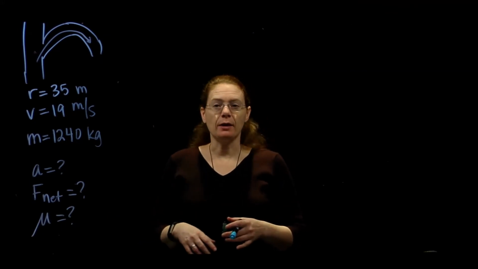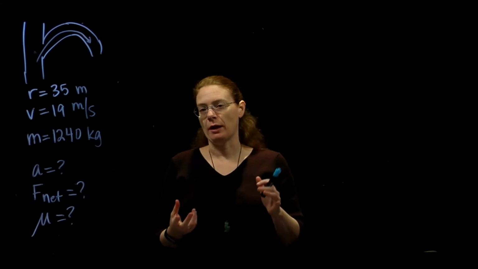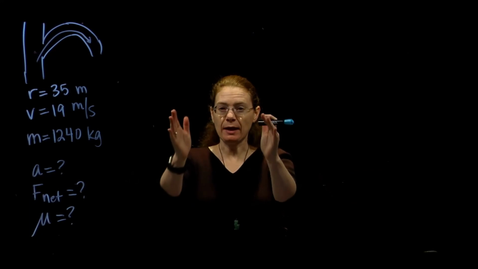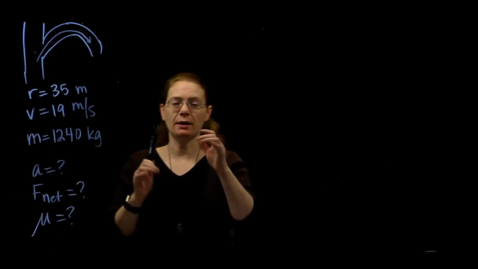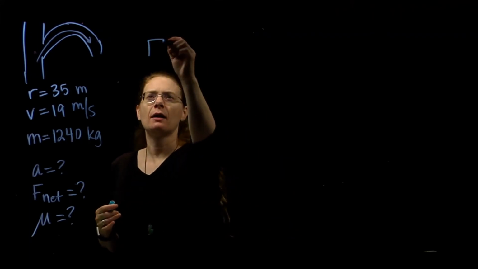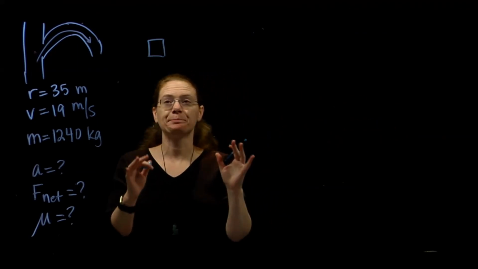I'm going to do a force diagram on the car, but here I'm going to do it in an interesting way. You can do it all sorts of different ways, but if I'm looking at the taillights of the car, I'm looking at the car from the back side, at the trunk and the taillights. What would the forces on the car look like as it's going around that curve from that point of view?